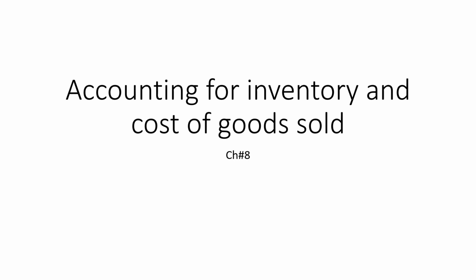Inventory is the array of finished goods or goods used in production held by a company. Inventory is classified as a current asset on a company's balance sheet, and it serves as a buffer between manufacturing and order fulfillment. When an inventory item is sold, its carrying cost is transferred to the cost of goods sold category on the income statement.